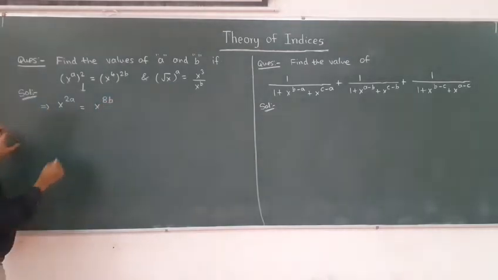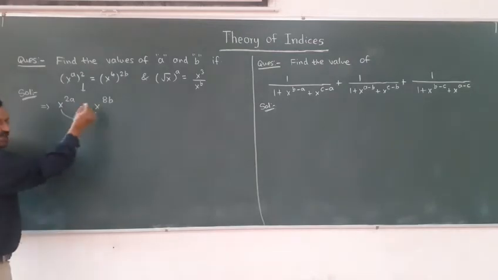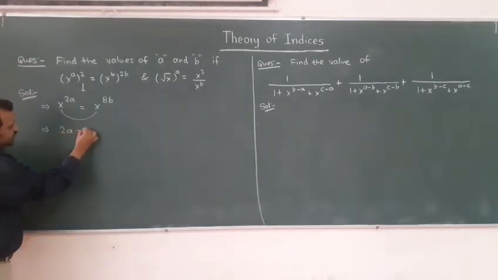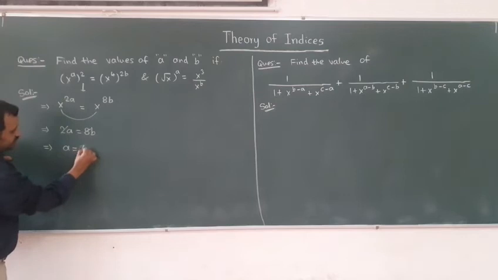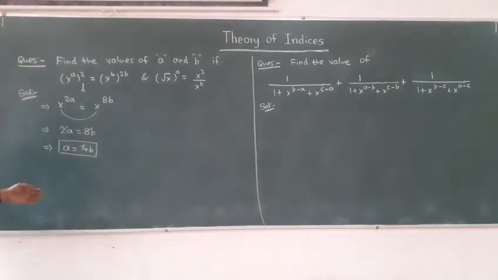Now you can see here the base is same, so we can equate the powers. This is one of the results in the law of indices. So 2a is equal to 8b. The 2 will get cancelled, or we can write a is equal to 4b. So one relation we got: a equal to 4b.